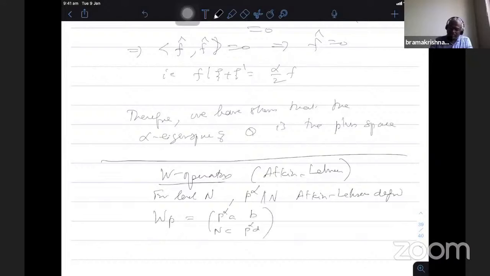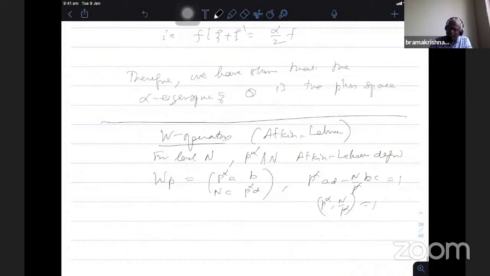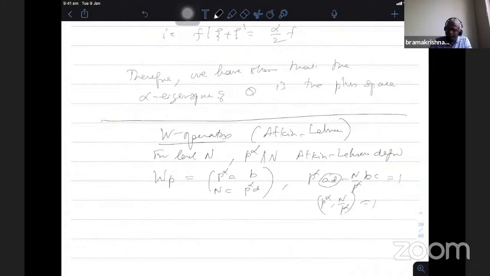I am not taking the character, so when you take the character, some assumption has to be made for the properties when we derive it, where p^alpha ad minus (n/p^alpha) bc is 1. So note that gcd(p^alpha, n/p^alpha) is 1 because I am taking the highest power of p dividing n. Therefore, they are relatively prime, so I can choose ad and bc such that this linear combination becomes 1 because of the GCD condition, where a, b, c, d are integers.